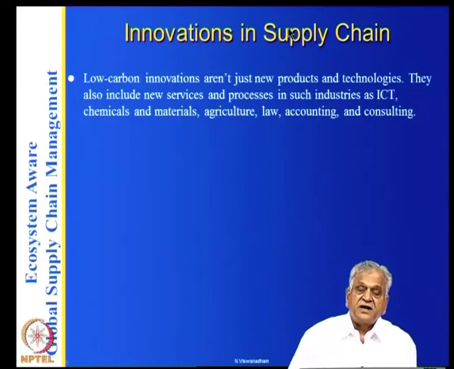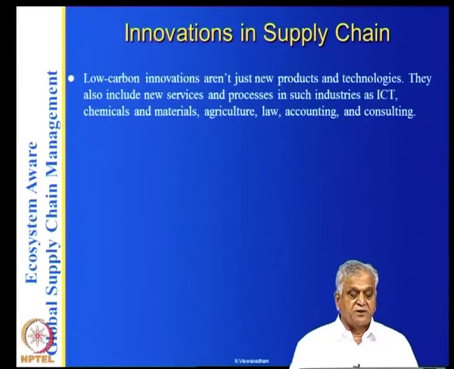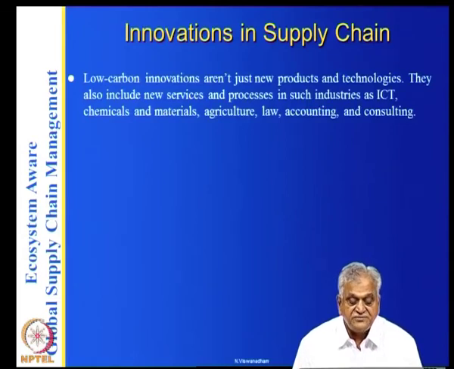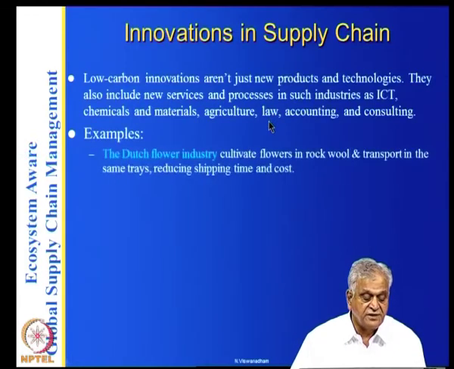Now, what about innovations in the supply chain? That's what all the innovations that we talked about. Low carbon innovations are not only new products and technologies. They include new services and processes in such industries as ICT, chemicals, agriculture, law, accounting and consulting. So, look at examples.